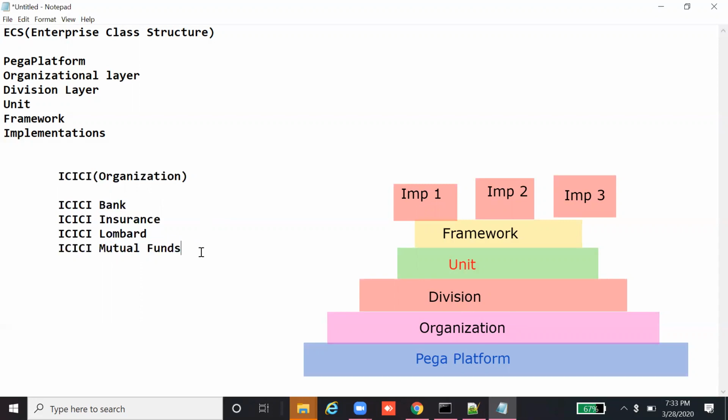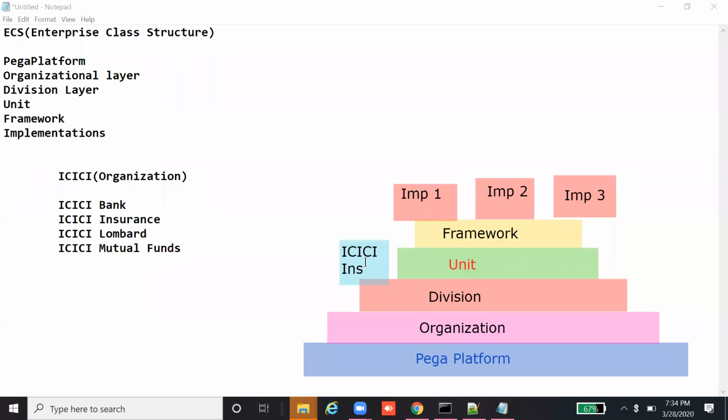All right, so let us say I take a division layer. If I'm building an application for insurance for ICICI, so if I'm building an insurance application, ICICI Insurance, this is the application that I'm building.